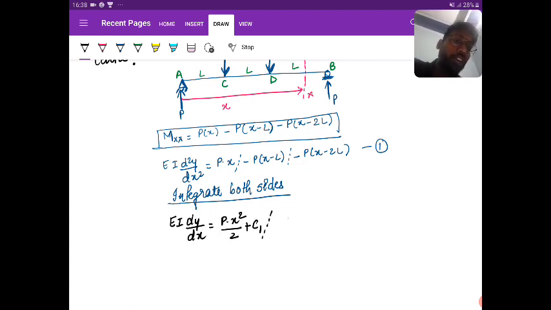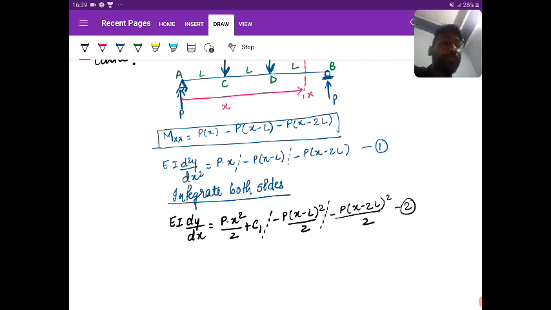The constant should come with the first term. Minus P into (H minus L) whole square by 2, minus P into (H minus 2L) whole square by 2. This is your second equation.